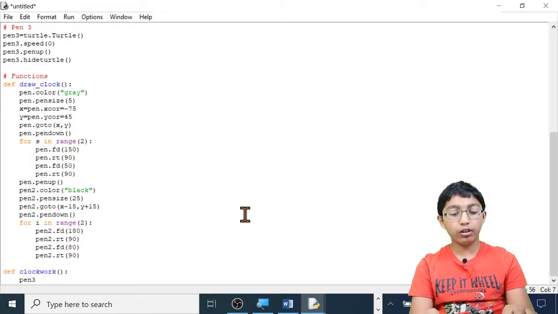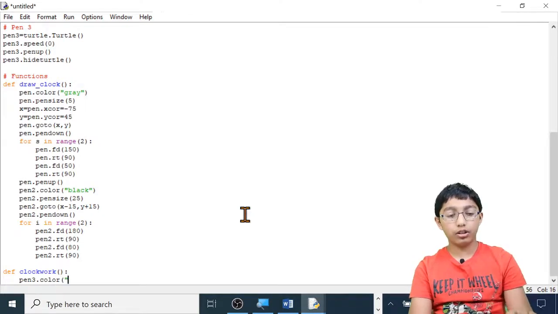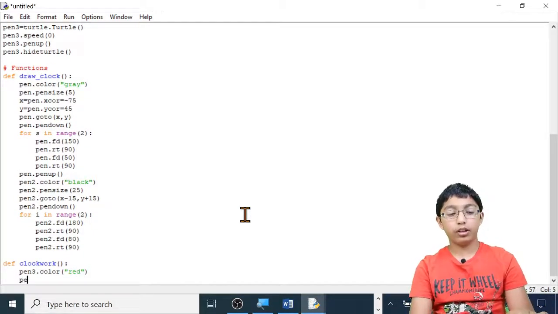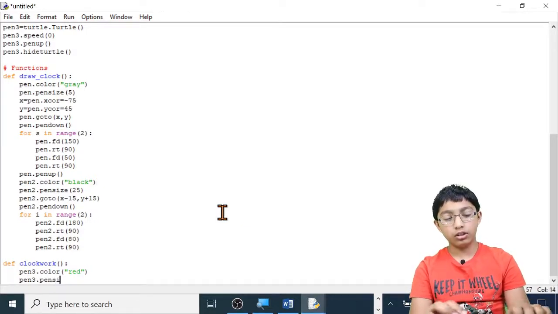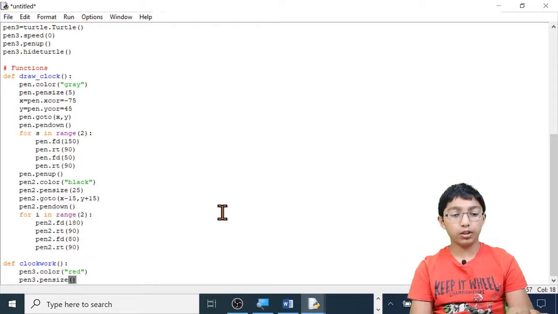Pen 3, we're going to use our third pen. Pen 3 dot color, open brackets, open quotation marks. I'm going to set this to a red. You can choose any colour you like, close brackets. And pen 3 dot pen size, open brackets, close brackets. Right now the pen size won't matter.